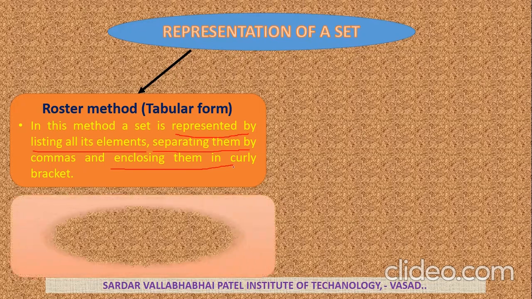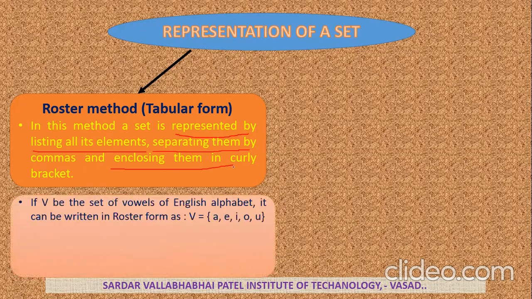For example, if capital V is the set of vowels of the English alphabet, it can be written in roster form as V = {a, e, i, o, u}. So this is the roster form, the tabular form.